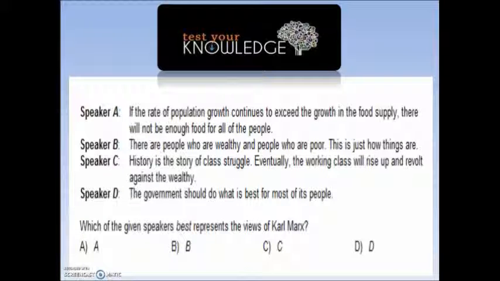Now let's take a look at this review question. Which of the given speakers best represents the views of Karl Marx? Speaker A.